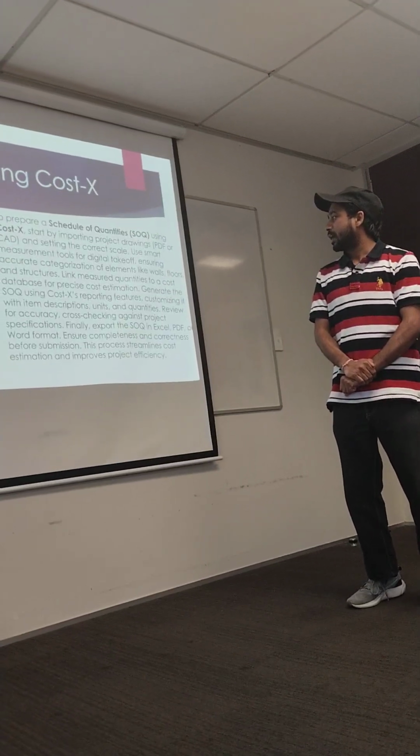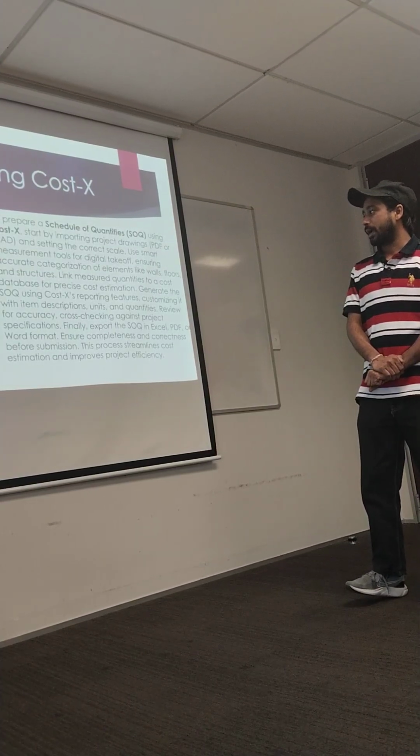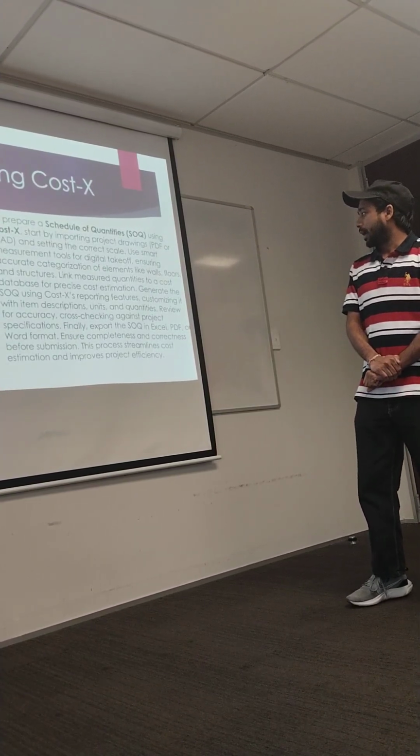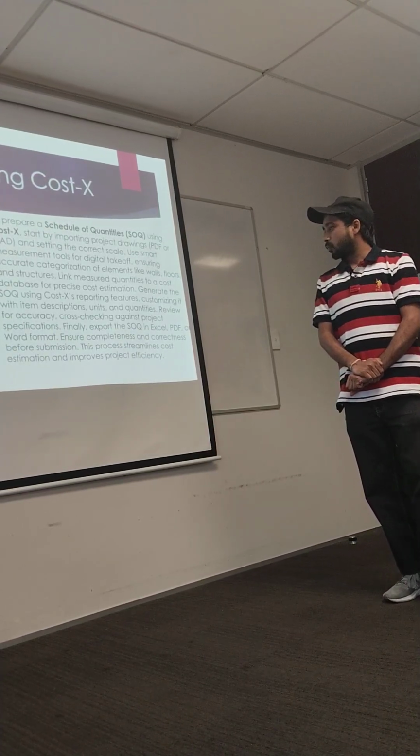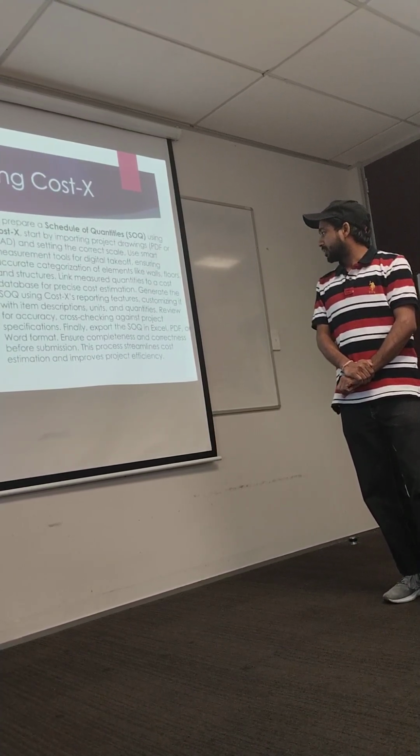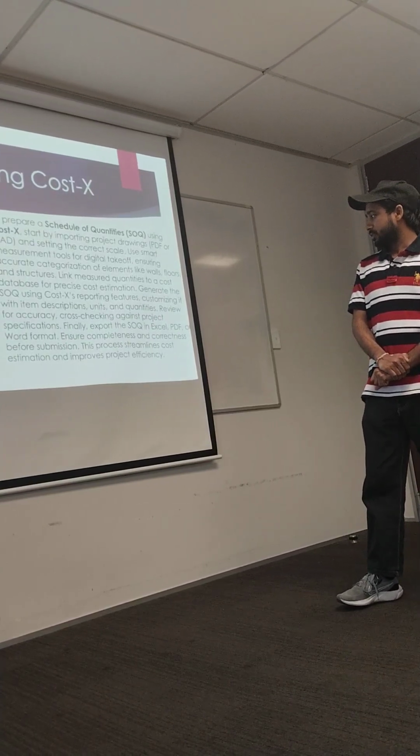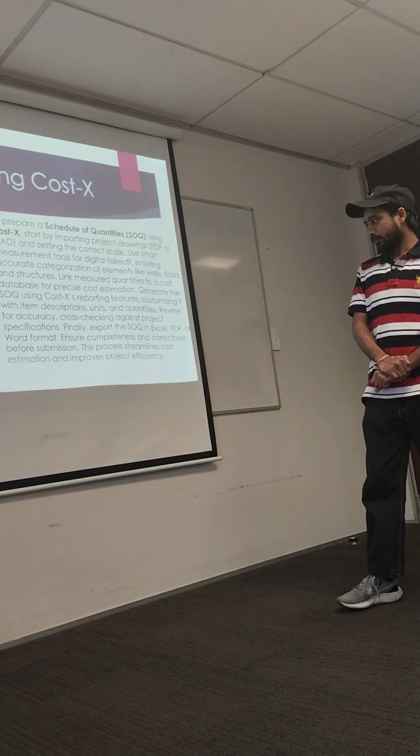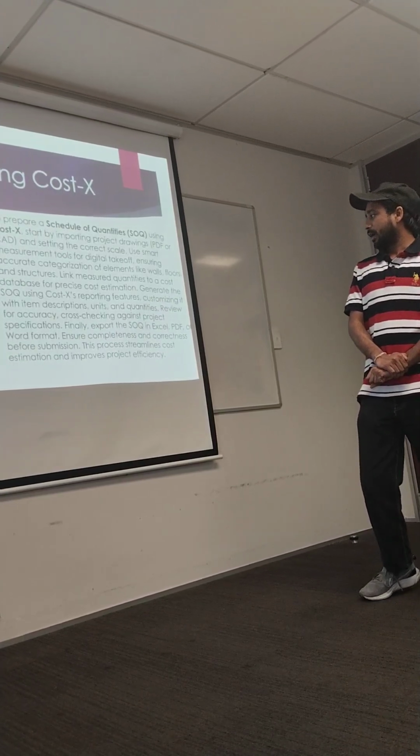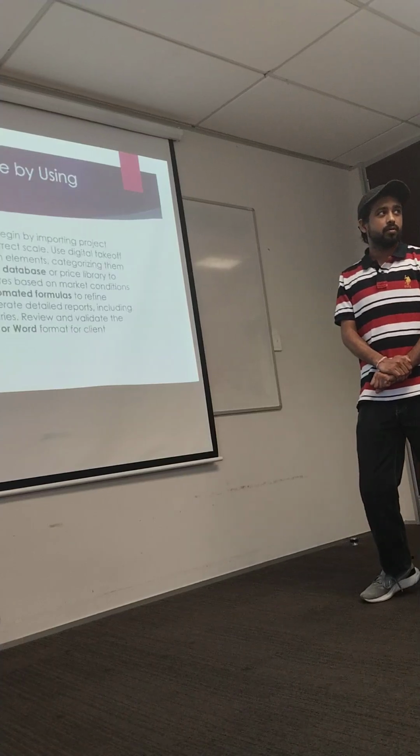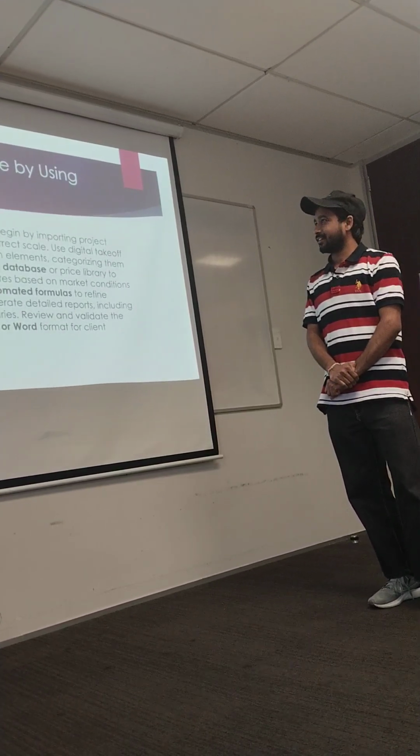Customize it with item descriptions, units and quantities. Review for accuracy, cost checking and cross-checking against the project specification. Finally, export the schedule of quantities in Excel, PDF and Word format. Ensure completeness and correctness before submission. This process streamlines cost estimation and improves project efficiency as per the cost of construction.